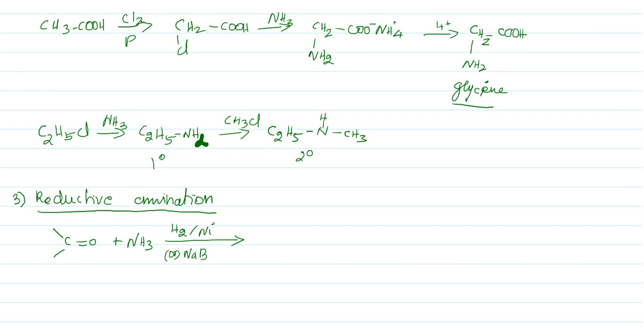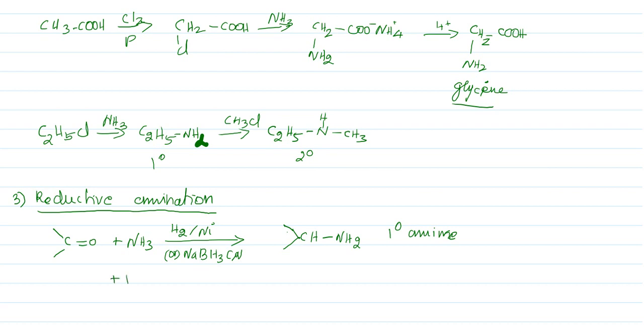Sodium borohydride, or the BH3 cyano compound. This reaction can produce amine. Reductive amination means the carbonyl is reduced as well as an amine group is introduced. That's why it is called reductive amination. By this method you can prepare a primary amine like this. Secondary amines can also be prepared using the same method.